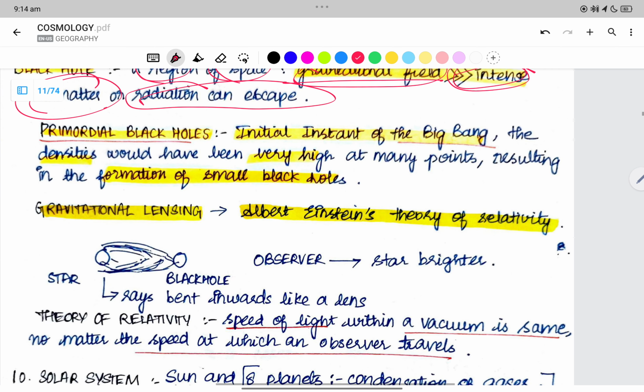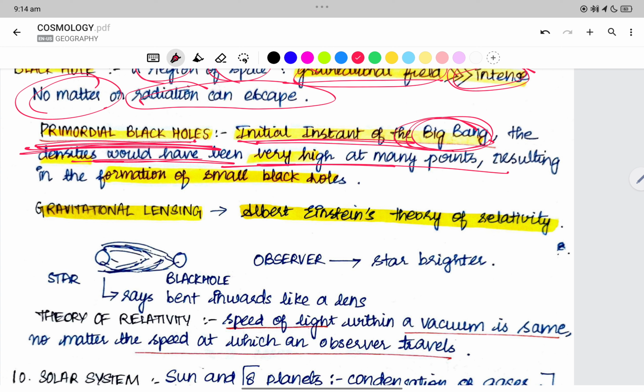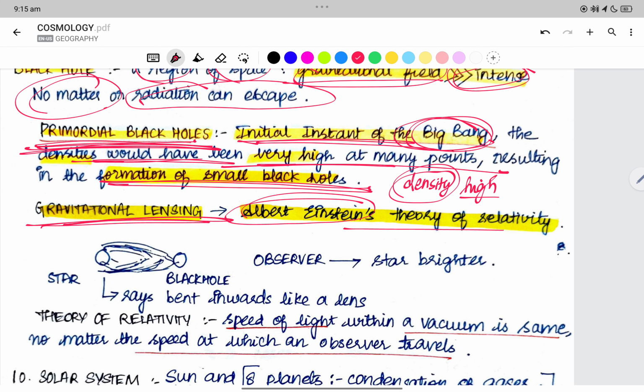Now what is a primordial black hole? It is a very ancient black hole, that is, a black hole which formed at the time of the Big Bang. At the initial instant of the Big Bang, the densities would have been very high at many points, resulting in the formation of high density. Density is very high at the black hole, right? Now what is gravitational lensing? Albert Einstein's theory of relativity. Gravitational lensing is a topic which was very famous recently, right? It relates to Einstein's theory of relativity, right?